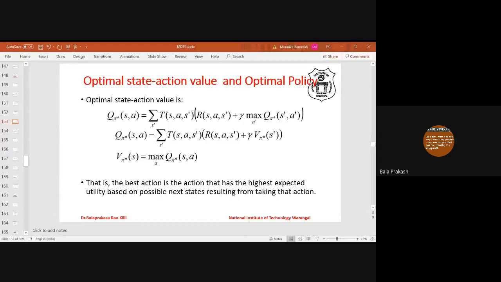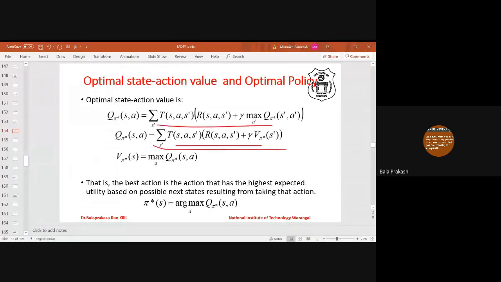This is the best action, the action that gives the highest reward based on possible next states. And the optimal policy with respect to the action value function can be written like this. So far any questions? Up to now MDP is finished, but there are algorithms for MDP.